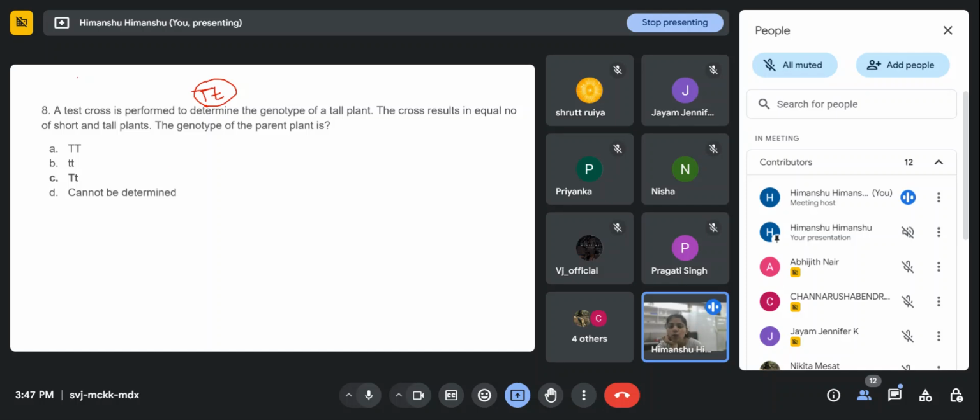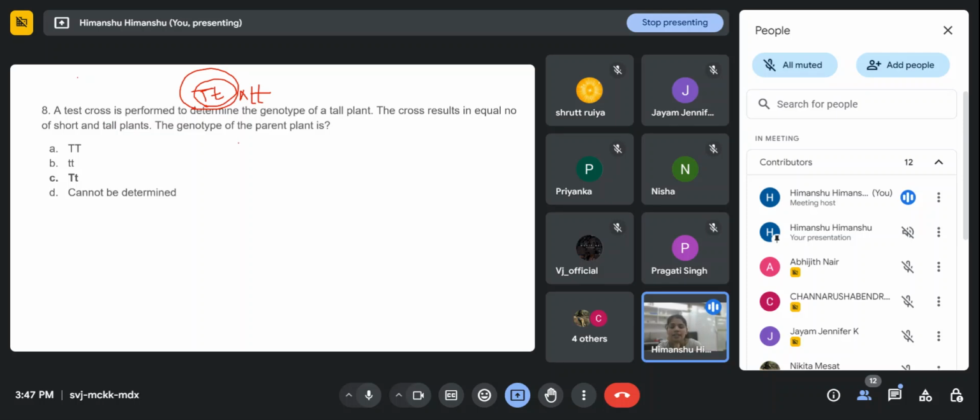But we want to know the genotype of this plant. So what we'll do is cross it with the small t dwarf plant, the homozygous recessive plant, to determine the genotype of this plant. So this is the test cross. A test cross is performed to determine the genotype of a tall plant, and we are getting equal numbers of short and tall plants.